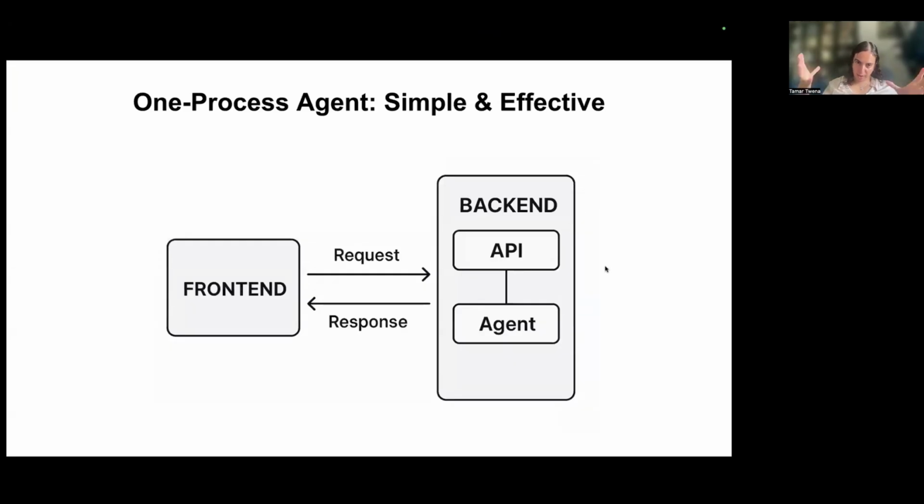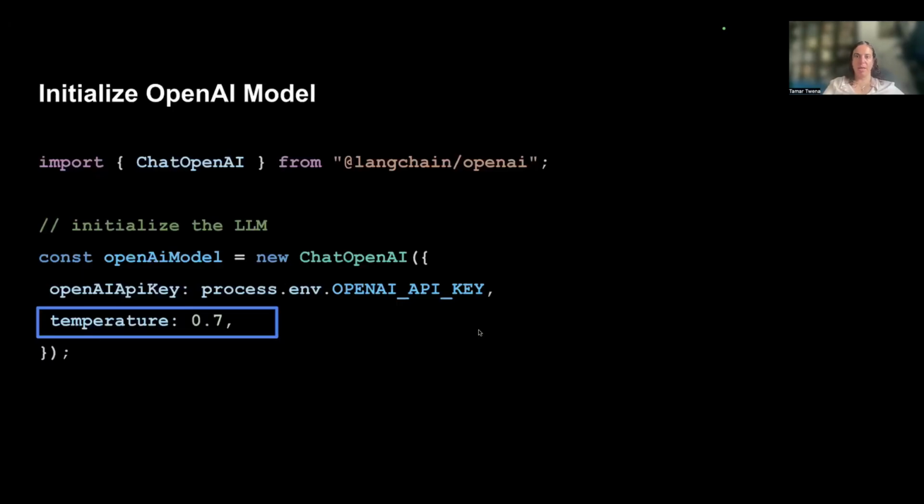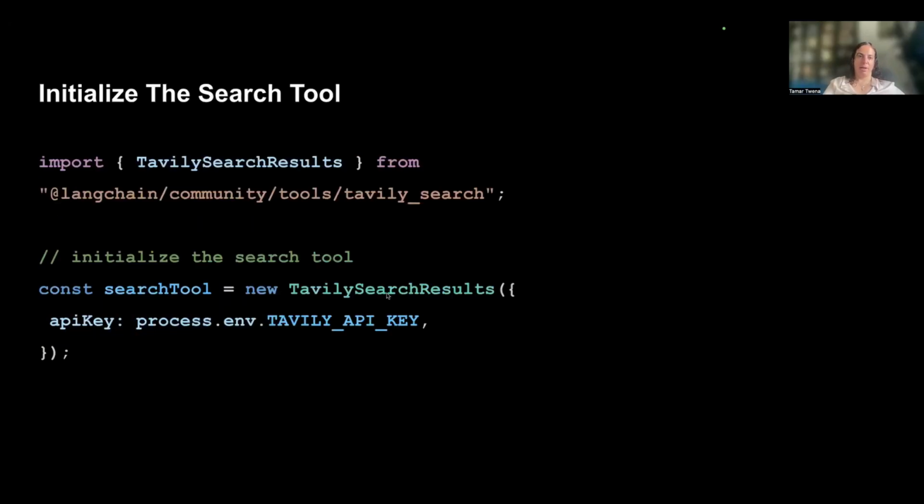All right, so now let's look at the code for a one process agent, which will be simple and effective. It would have a front end, and we would have a backend with an API that is wrapping an agent. And yeah, let's talk about the code. We have the model itself, the LLM. Another thing that I would like to say, we're going to use a library called LangChain and LangGraph in order to build the agent.